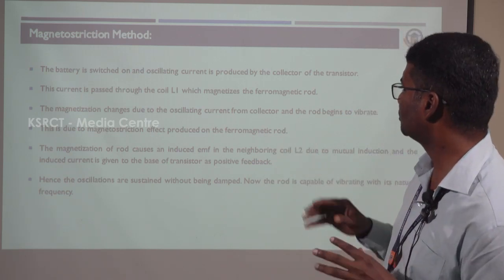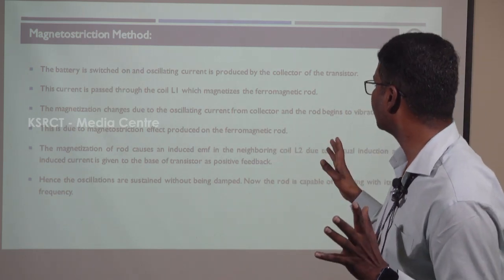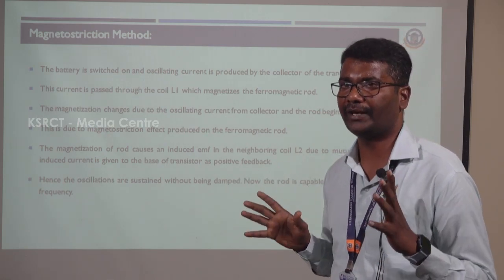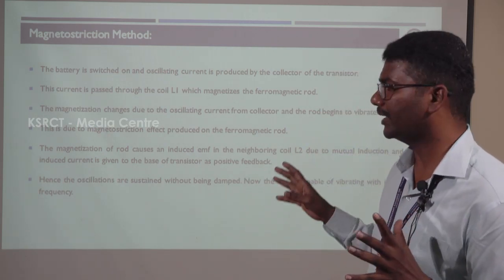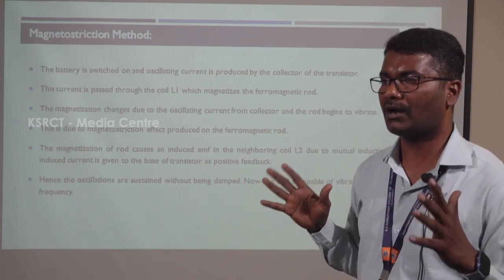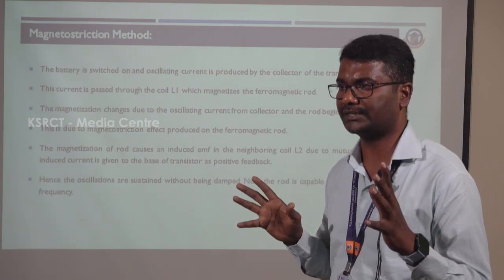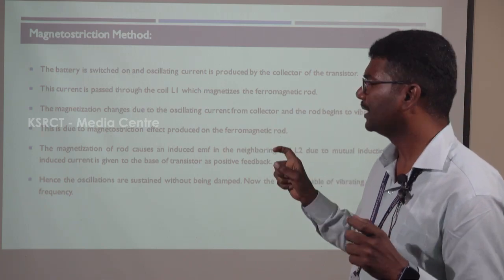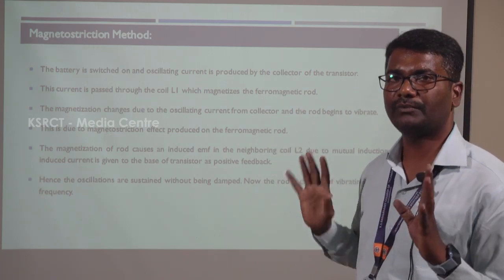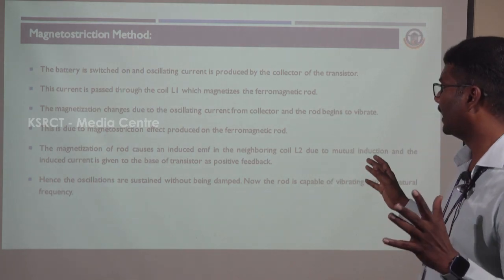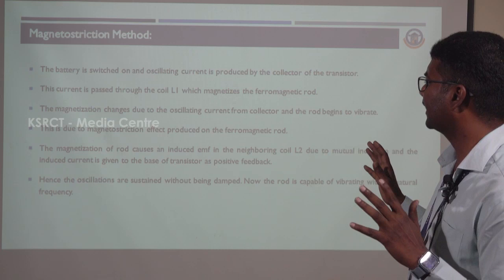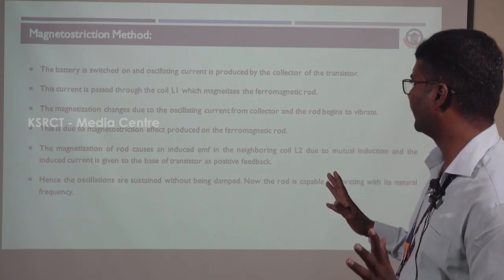This current is passed through coil L1 and magnetizes the ferromagnetic rod. Due to the magnetostriction effect, the length of the ferromagnetic rod changes. An increase in length is a positive magnetostriction effect, and a decrease in length is a negative magnetostriction effect.